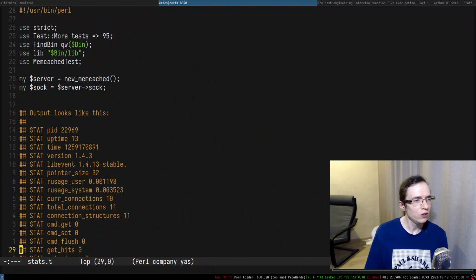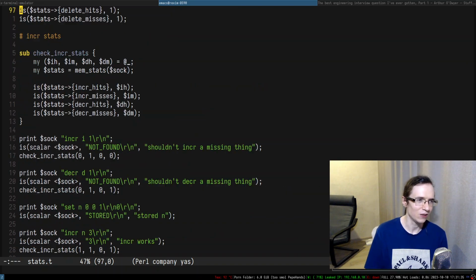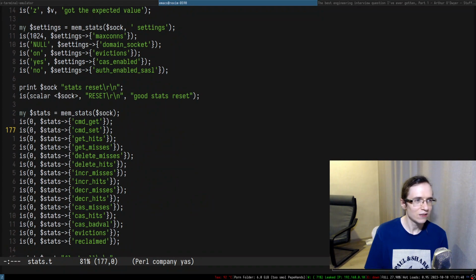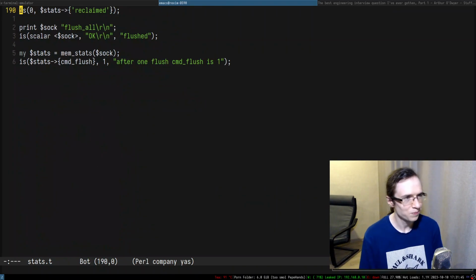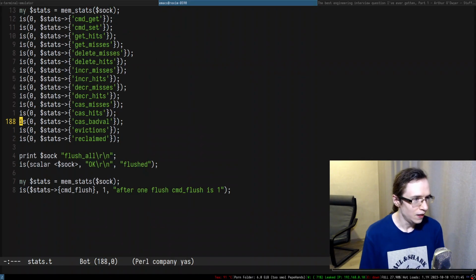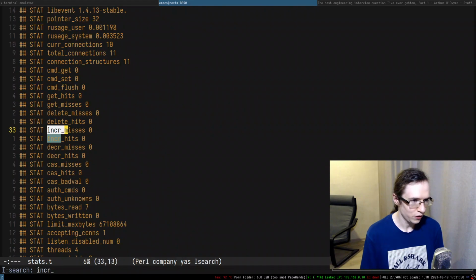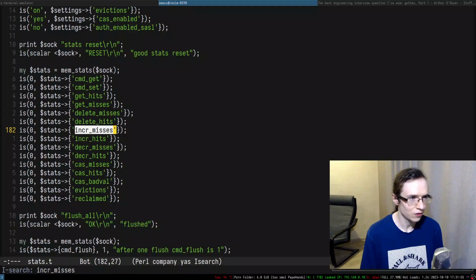The output looks like this. Yeah, it doesn't look like that anymore. It definitely doesn't look like that anymore. How can we even do that? For stats, we have to actually increment and everything. I wonder if there is any way to just capture the current way of doing things. Increment misses. So there is a stats.